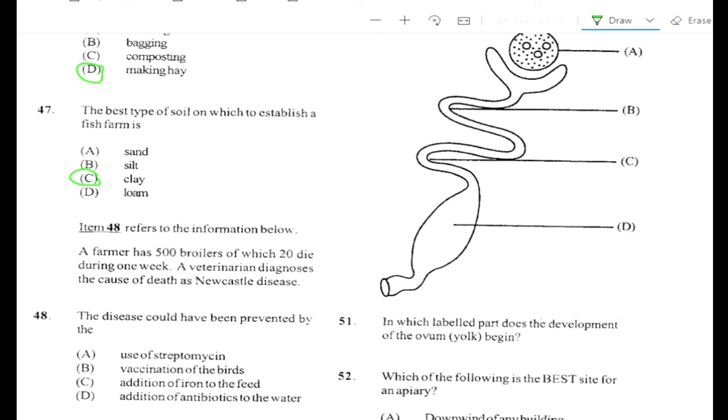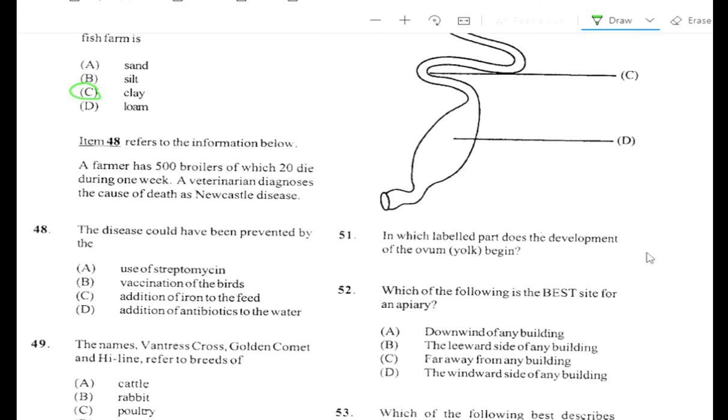Alright, question number 48. Item 48 refers to the information below. A farmer has 500 broilers of which 20 die during 1 week. A veterinarian diagnoses the cause of death as Newcastle disease. The disease could have been prevented by the A. Use of streptomycin, no. B. Vaccination of birds, yes. The disease is caused by a virus, and when you have a virus, vaccine is a good prevention measure.